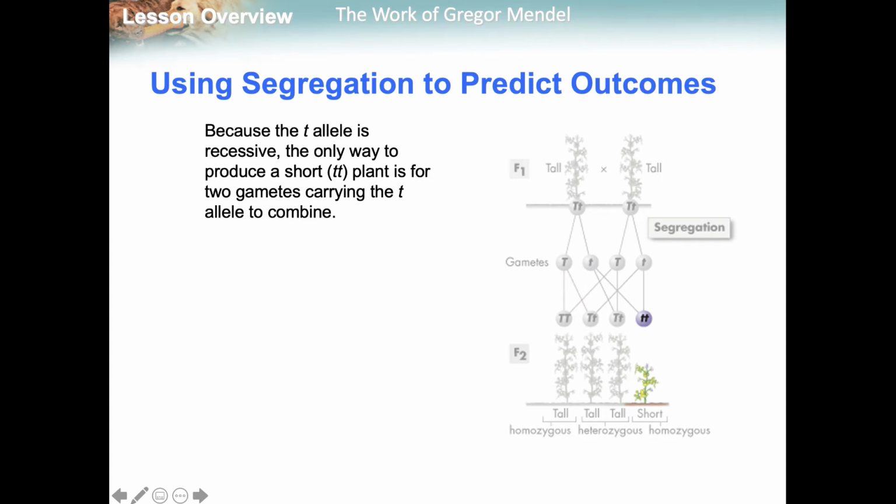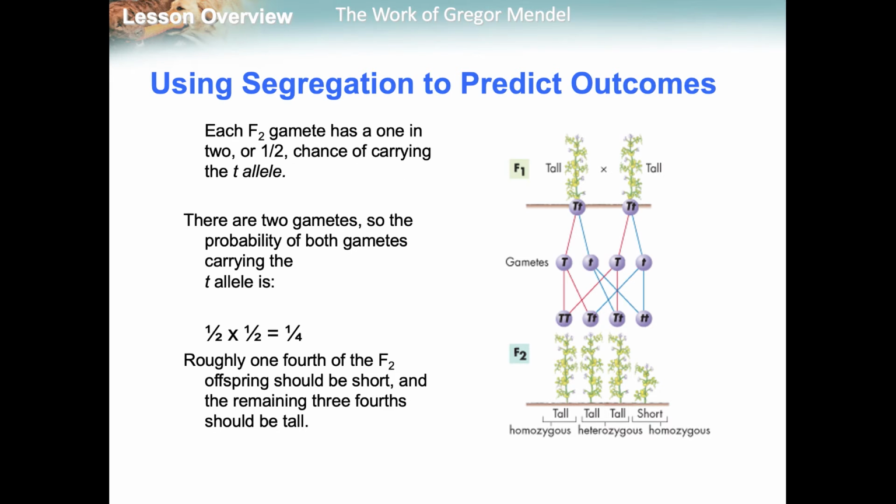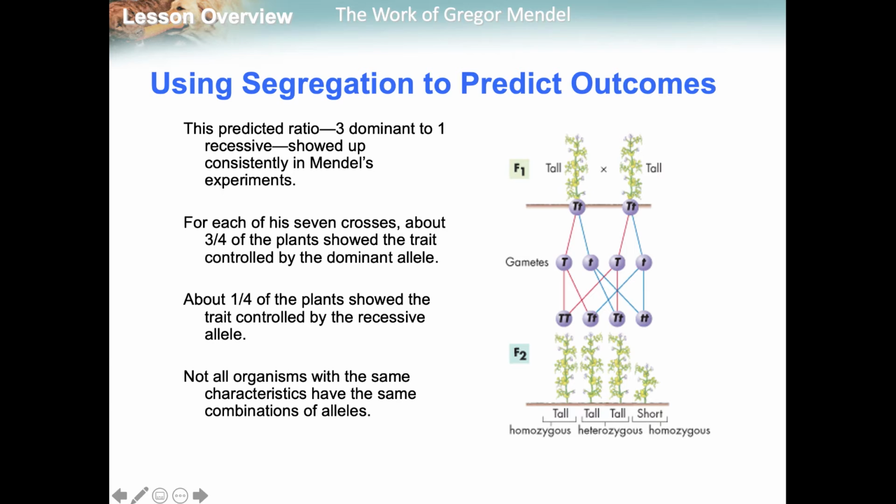Because the T allele is recessive, the only way to produce a short plant is for 2 gametes that carry the t allele to combine. We have 2 gametes, so the probability of both gametes carrying the t allele is half times half equals 1/4. So right here, that's why that shows up. The predicted ratio is 3 dominant to 1 recessive. If we did a Punnett square, you would see that it is a 75% chance of it being dominant versus a 25% chance of it being short.